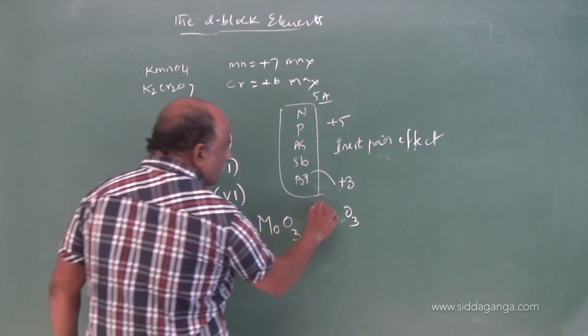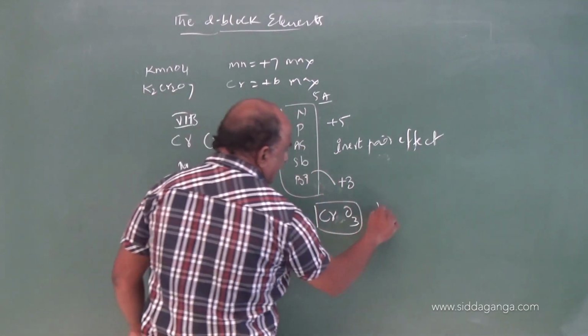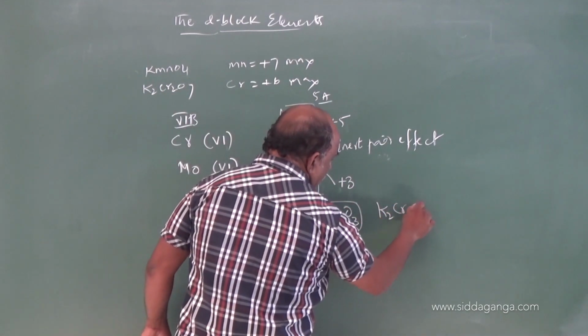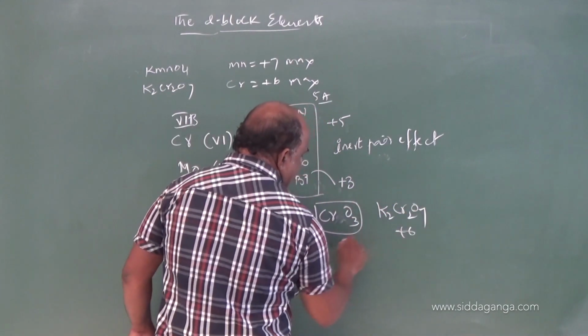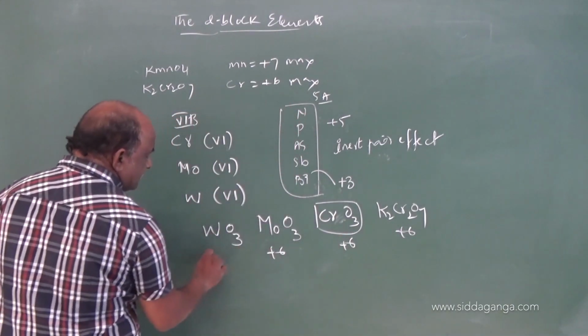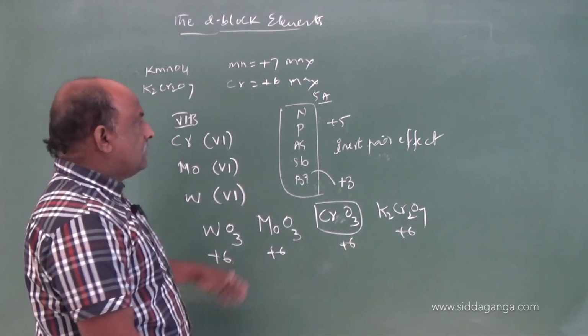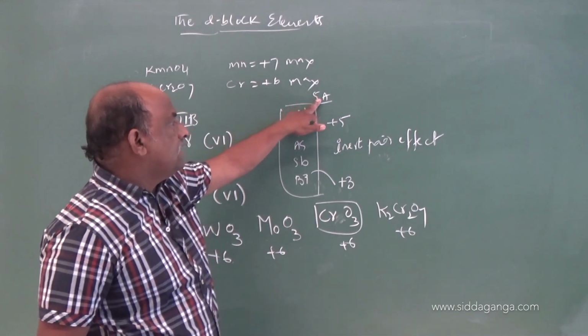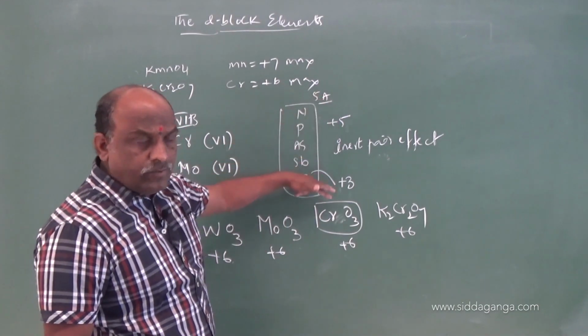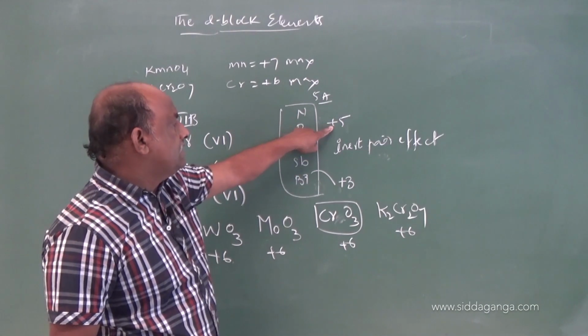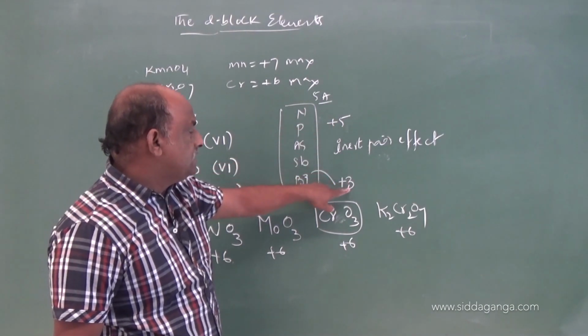One more example is K2Cr2O7, with chromium +6. What I said here: general oxidation number +5, down the group the stability of +5 decreases and the stability of +3 increases.